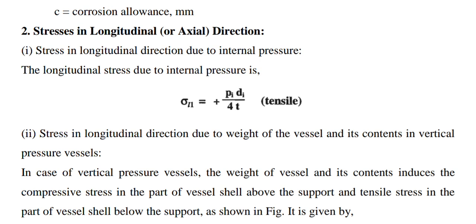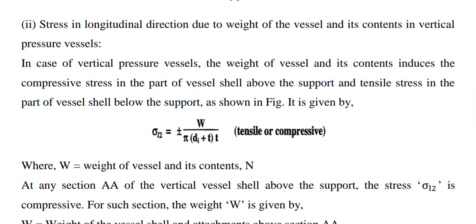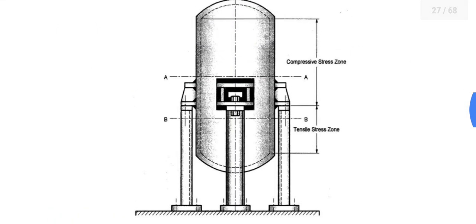Now, stress in the longitudinal direction due to the weight of the vessel shell and its content in a vertical pressure vessel shell. This is a new topic. In case of a vertical pressure vessel shell, due to the weight and its content, the shell is subjected to compressive or tensile stress. Let us consider this case.